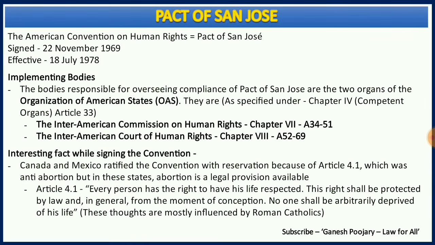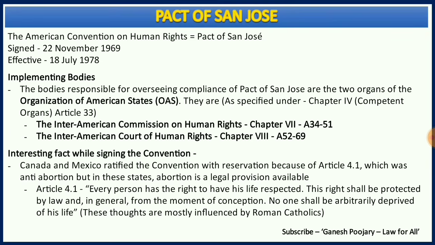There are two important implementing bodies which are specified in Chapter 4 of the American Convention on Human Rights, specifically in Article 33, and the two bodies are the Inter-American Commission on Human Rights and the Inter-American Court of Human Rights. These two implementing bodies come under the Organization of American States, famously known as OAS. Remember this term very clearly, Organization of American States or the OAS.